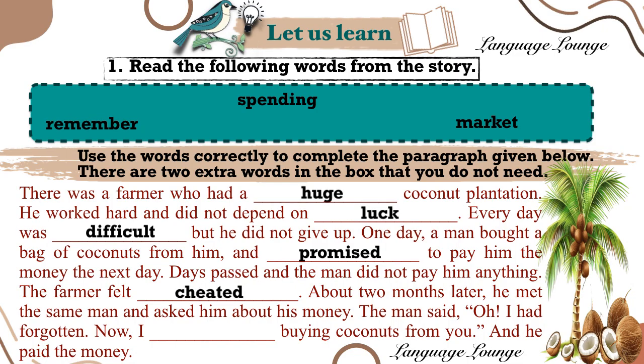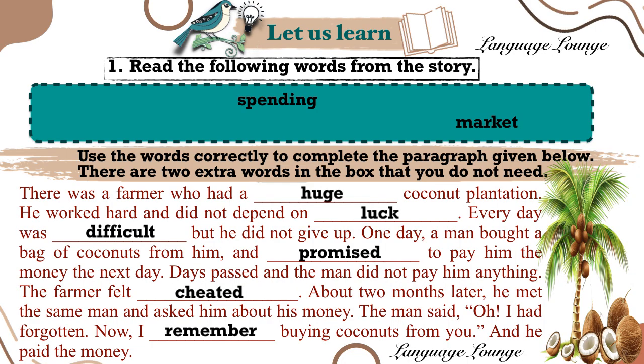About 2 months later, he met the same man and asked him about his money. The man said, "Oh, I had forgotten. Now I blank space buying coconuts from you. Remember." And he paid the money. Now that we have strengthened our vocabulary with important words from the story, words like huge, luck, difficult, promised, cheated, and remember, we can see how these words help us understand the farmer's experiences and challenges more clearly. They highlight key moments like promises, challenges, and honesty that drive the story forward.